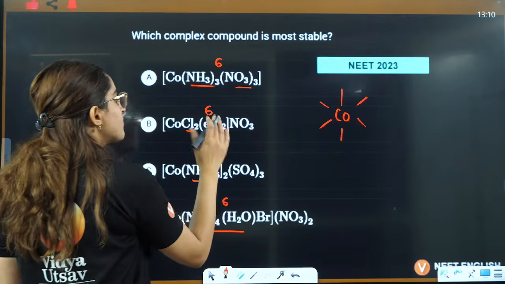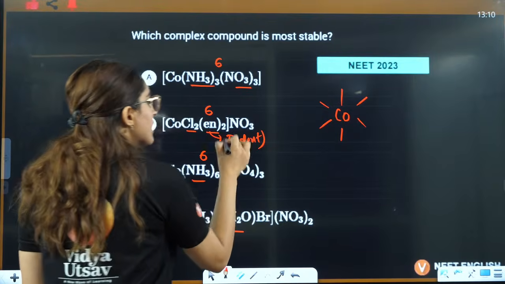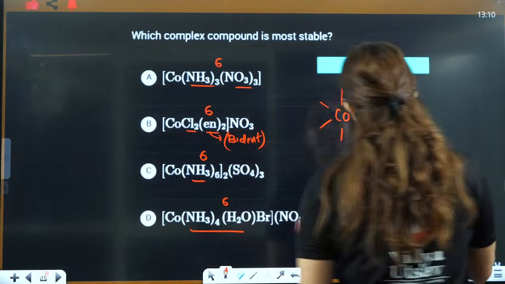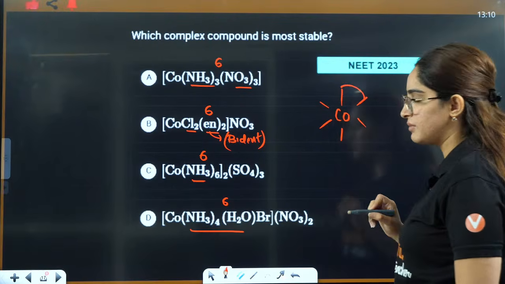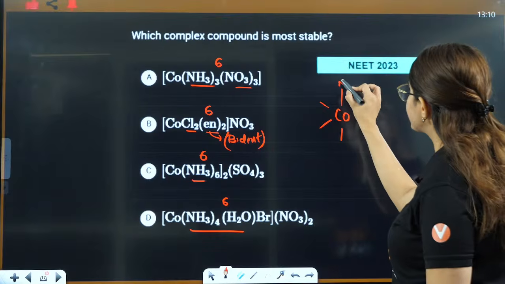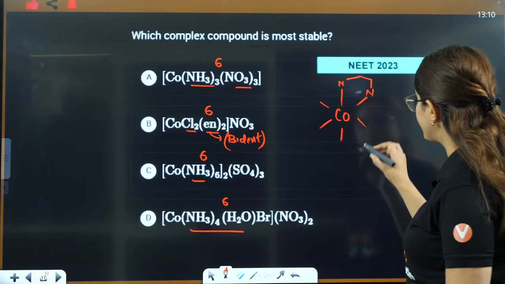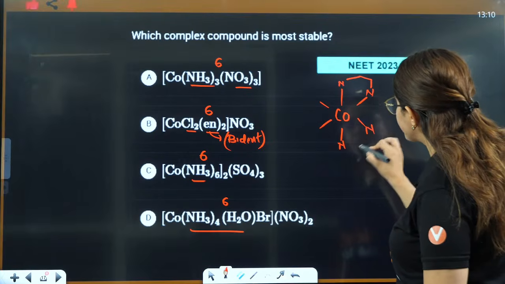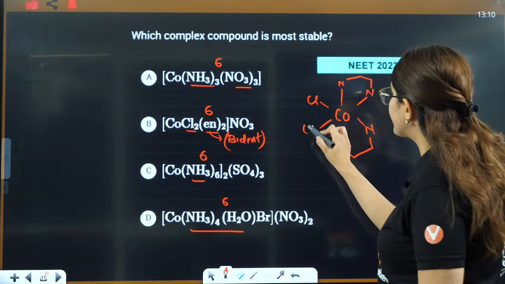Here this is the bidentate ligand. This is bidentate ligand means here the complex will be formed like this. En, see En how? This is nitrogen, this is nitrogen, this is ethylene diamine, right? And here you have Cl, here you have Cl.